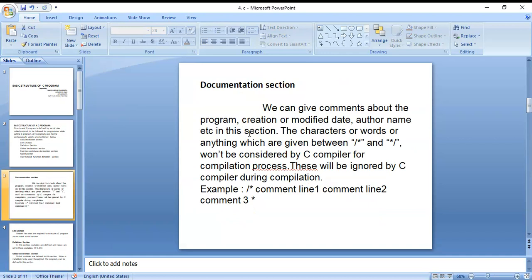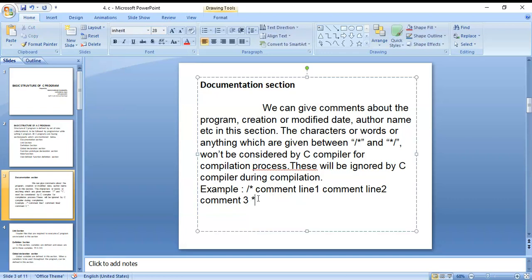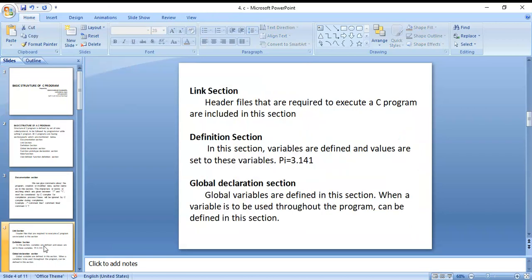In the documentation section, you can enter comments about the program. Those you can enter between these two symbols, slash star and star slash. Okay, for example, comment line 1, comment line 2, comment line 3, like that. Those you can enter. That is one.